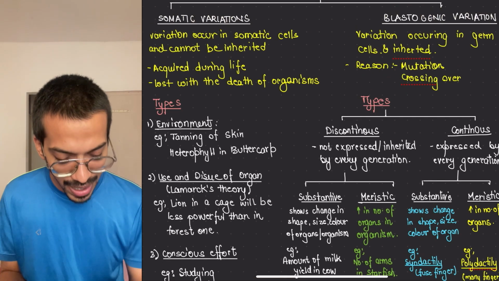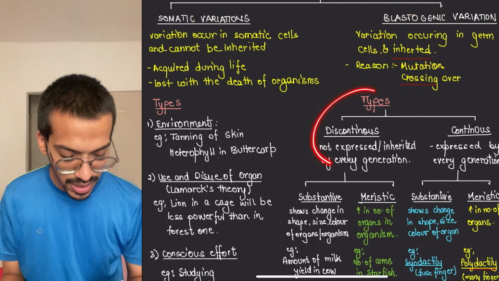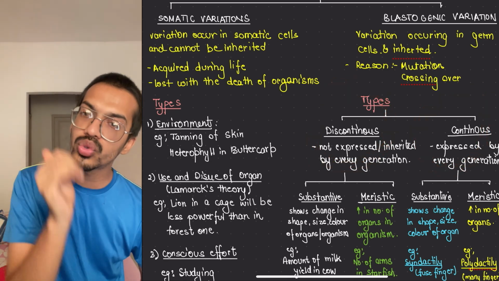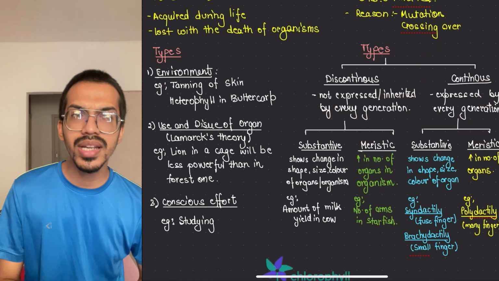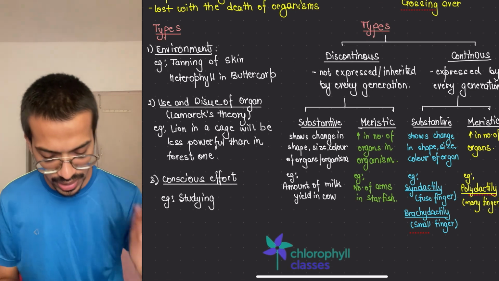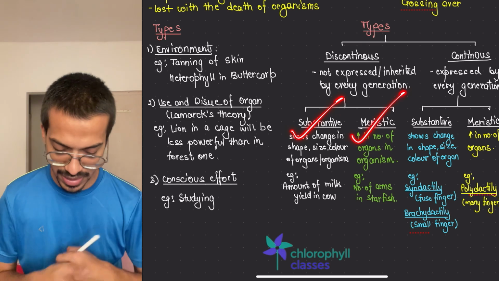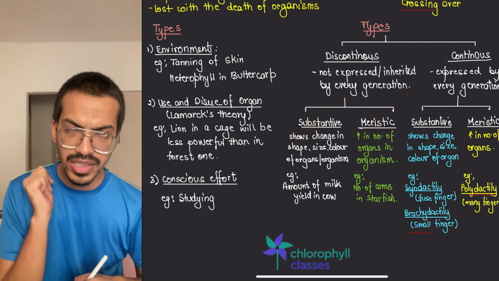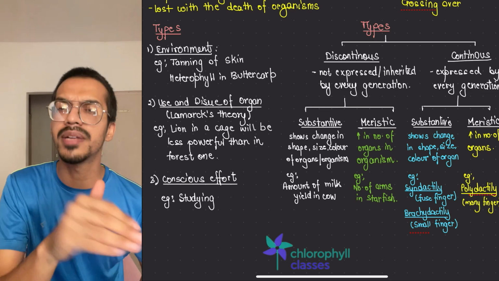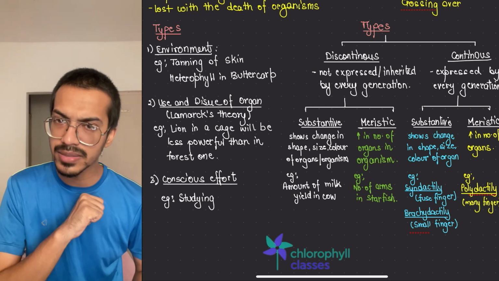Then coming to the blastogenic, they are of two types, discontinuous and continuous. Since I told you blastogenic inheritance will go to the next generation, here the mutation might occur in this generation, maybe in the baby it is not occurring. So they are substantive or meristic. Substantive means discontinuous: it might be present in the next generation or might not be present. It might skip and then again come back.